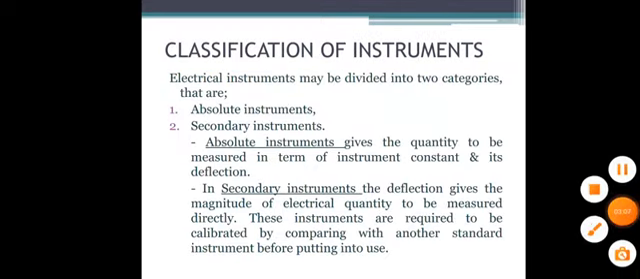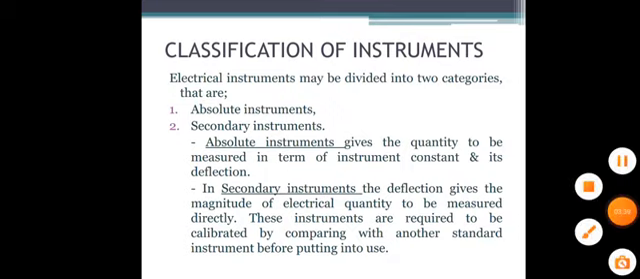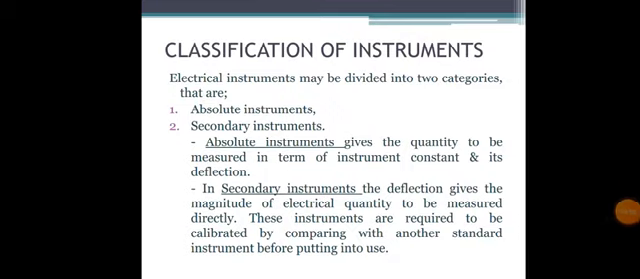Depending upon the application and the mode of operation, the instruments have been widely classified. For example, if you want to measure voltage, you can use voltmeters. If you want to measure current, you have to use an ammeter. So based upon the application, what you want to measure, or based upon the principle of a particular instrument, the measuring instrument has been widely classified. In general, they are classified in two categories: absolute instrument and secondary instrument.